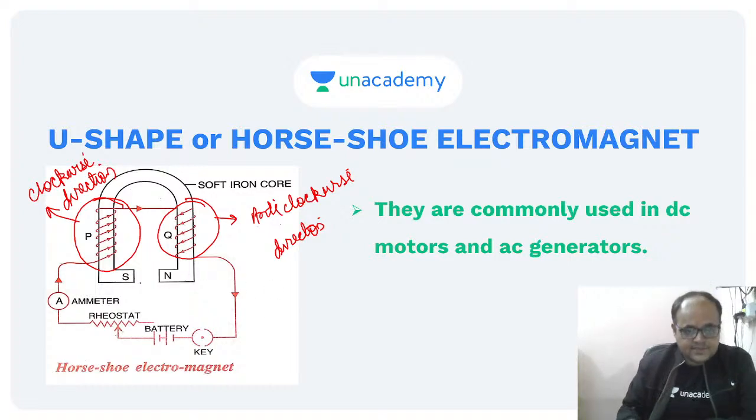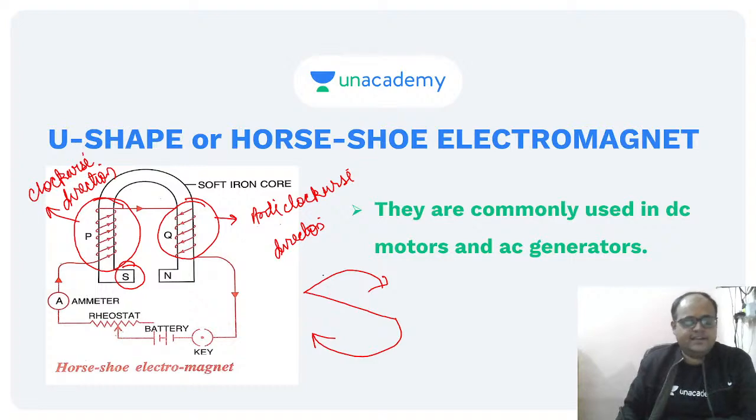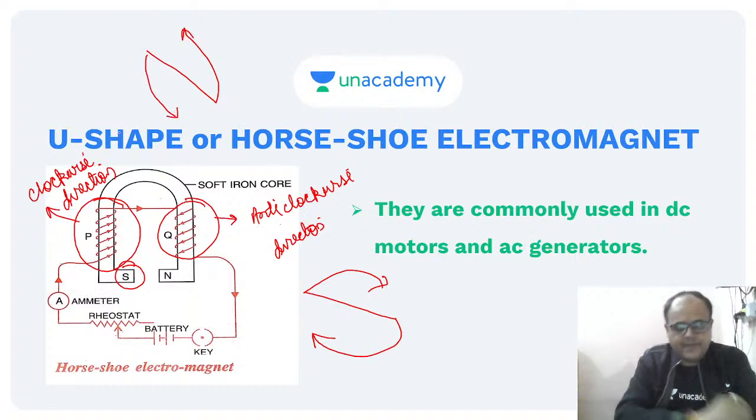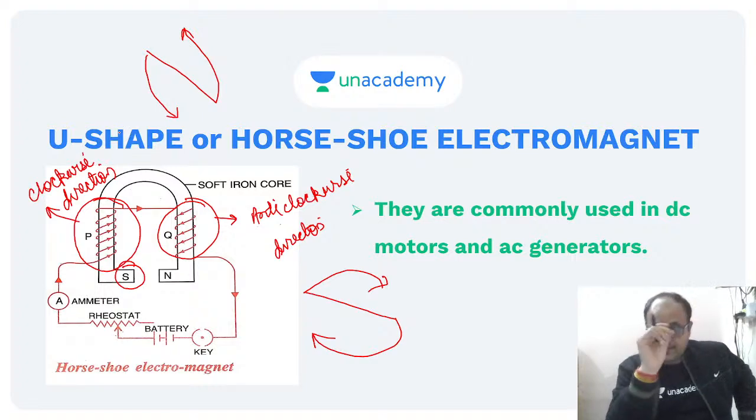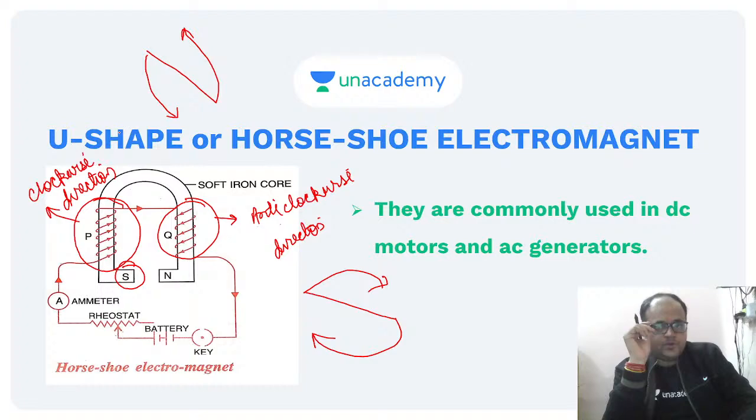See, you can take the hint from here. There is a south pole, so it has to be clockwise. Otherwise, you'll never get a south pole. And here you're getting a north pole, so it has to be anti-clockwise. Then only you will get a north pole. So this is how you can quickly check whether it is a north pole or a south pole.